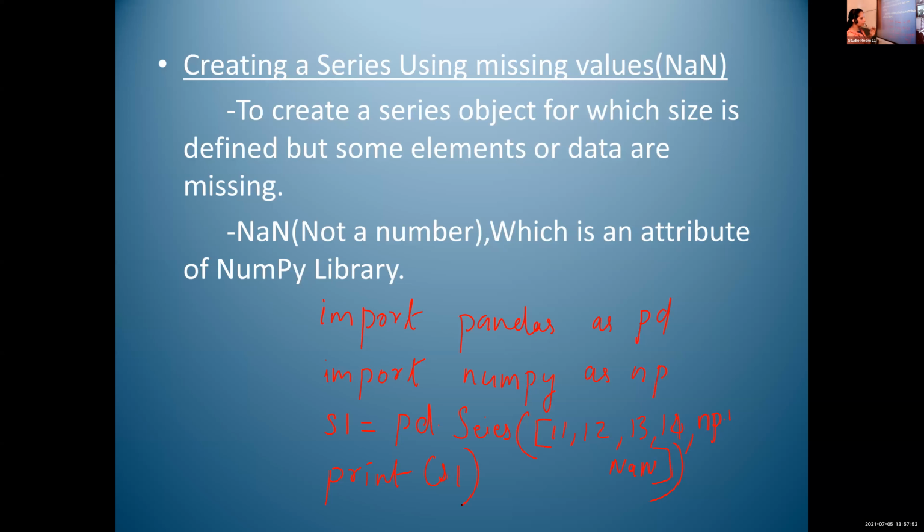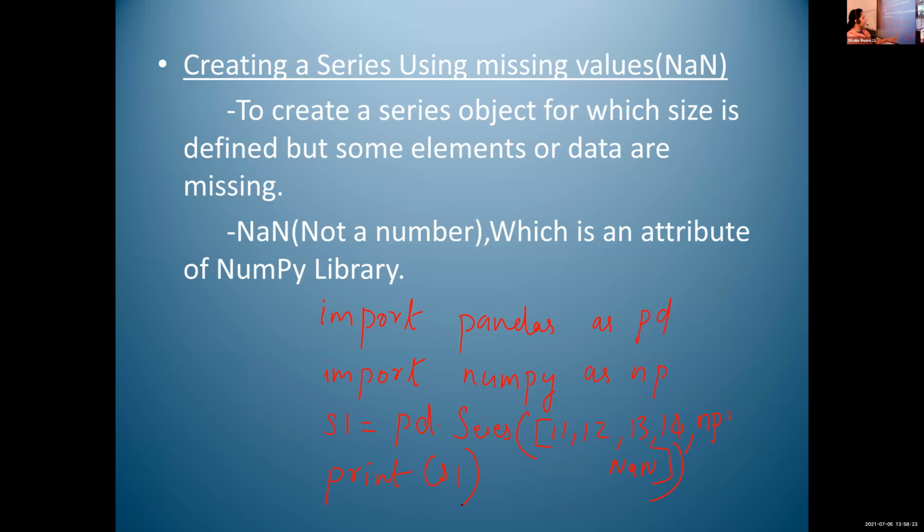Integers. Default indexes we are using, which means 0, 1, 2, 3, 4. So there is no need of writing the index value here. I'm just writing the data values.